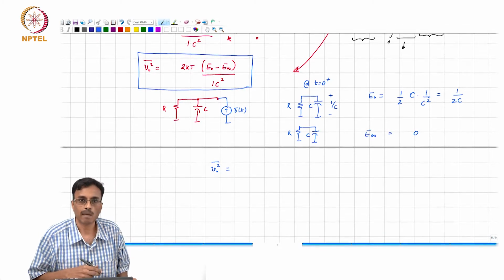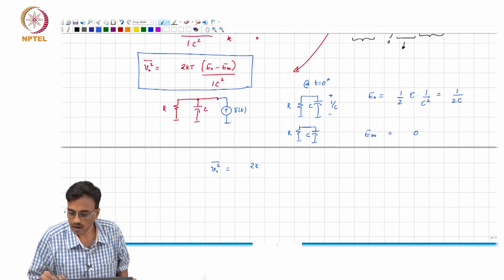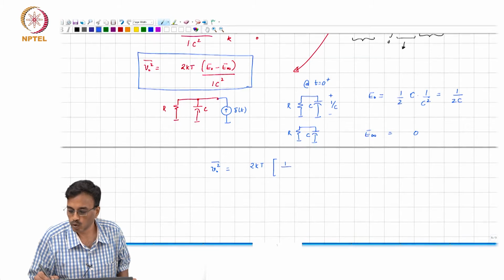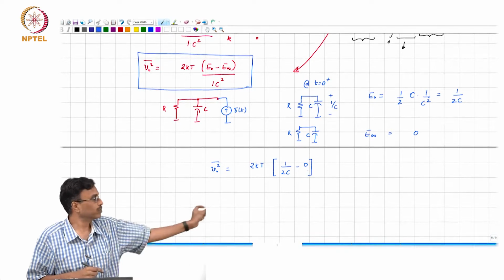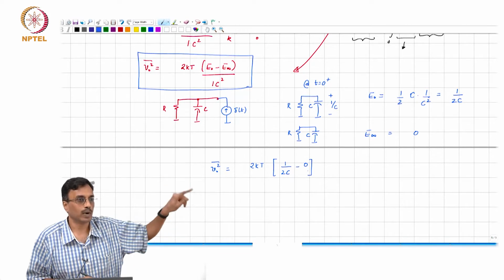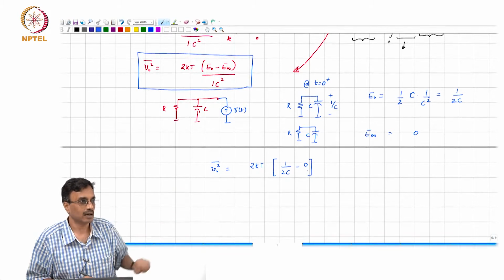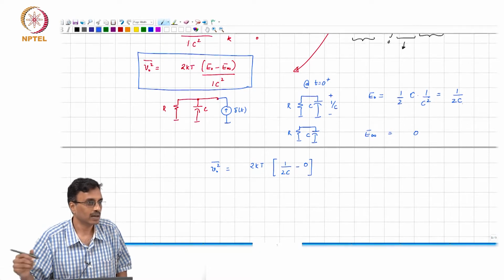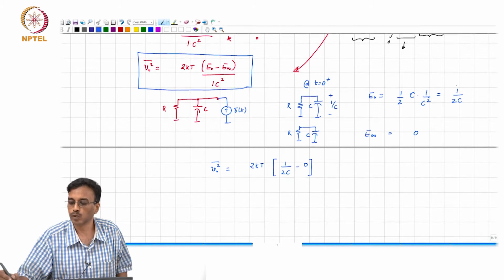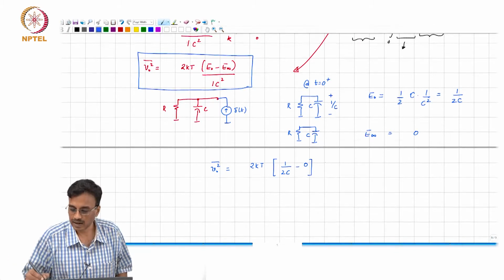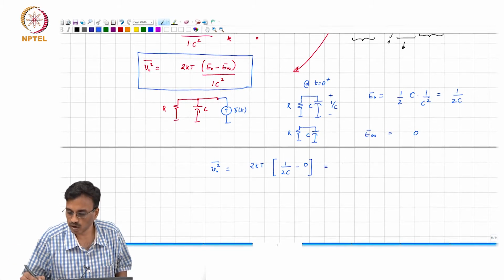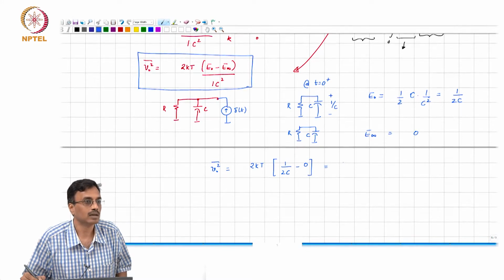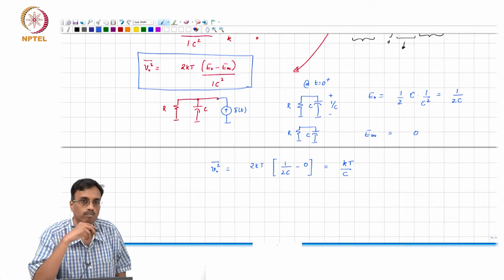It is 2 kT times 1 over 2C minus 0, right, per 1 coulomb square. We remember it's E0 minus E infinity by 1 coulomb square. Once you do that, there is a coulomb square in 1 over 2C, so that gets cancelled. So, dimensionally we are consistent. So, what is this? This is nothing but kT over C, all right.